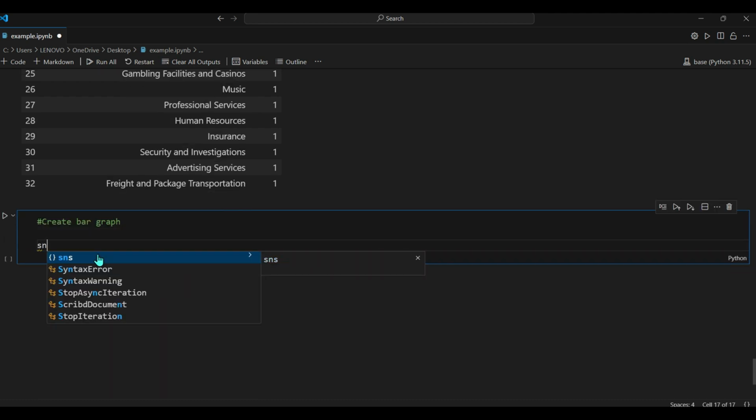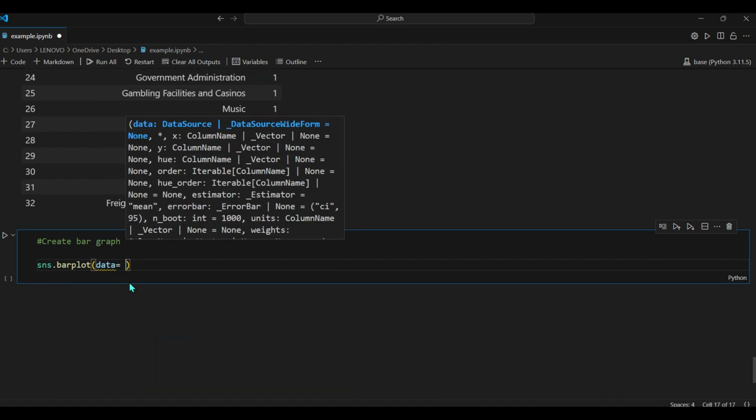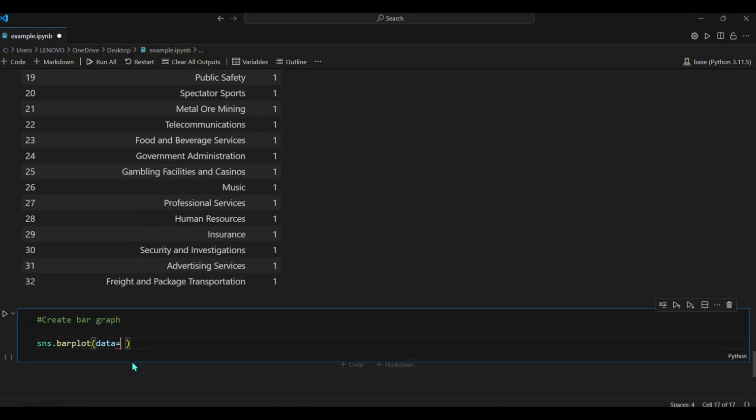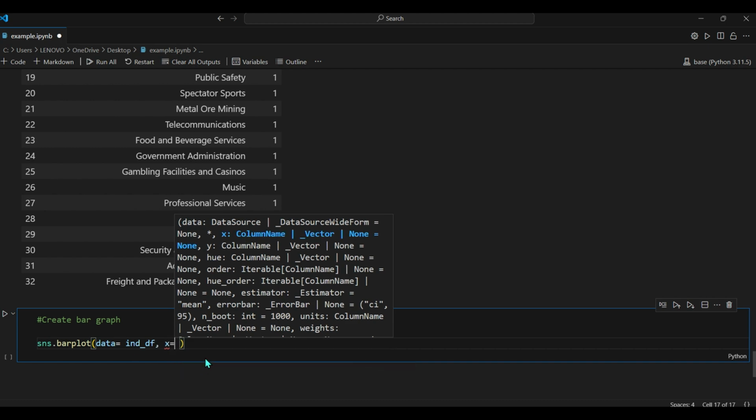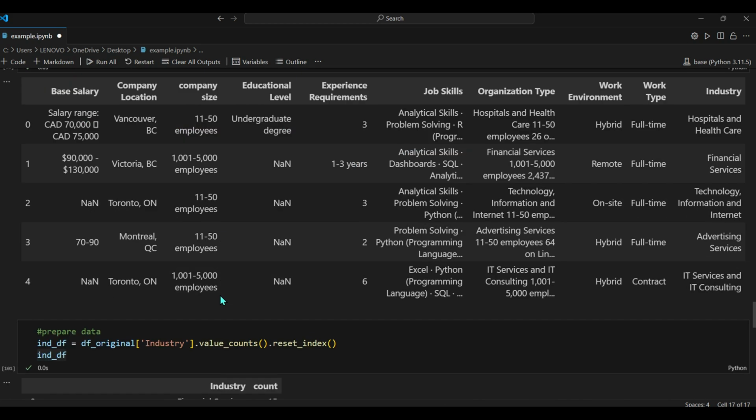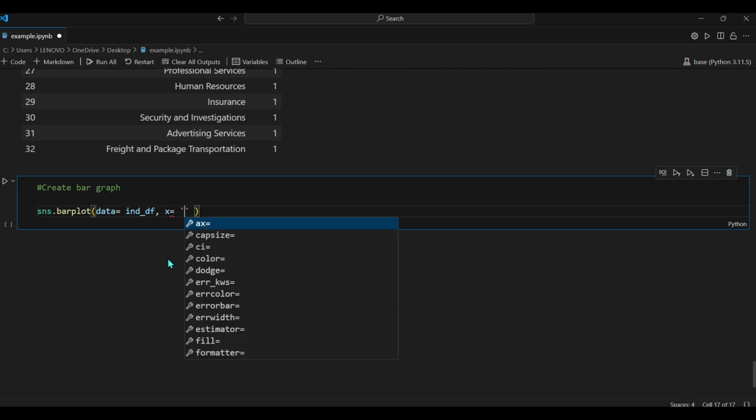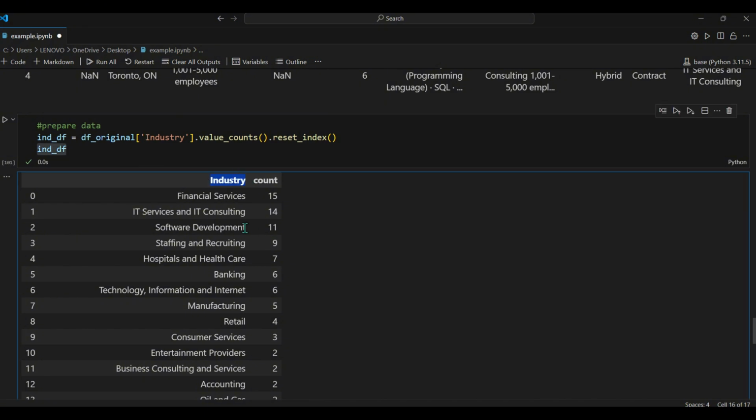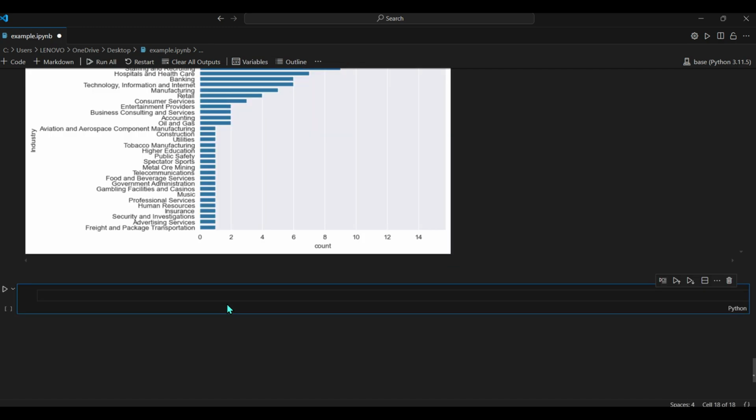It's relatively easy to do in Python. I will say sns, which means the Seaborn library, barplot, and our data will be equal to this one, our temporary data. We have to specify our x and y values. Our x, which means the horizontal values, let's say the count column, and the y axis will be our industry column. Let's try to run it.